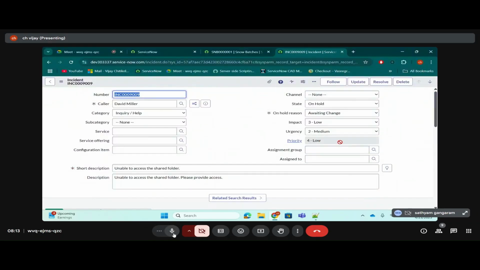Clear. And this is read only. Priority is read only. Read only means I can just see the data, whereas I can't edit the data. What is there inside that field, I can't control. I can't edit, I can just read it. That's why I call it read only.